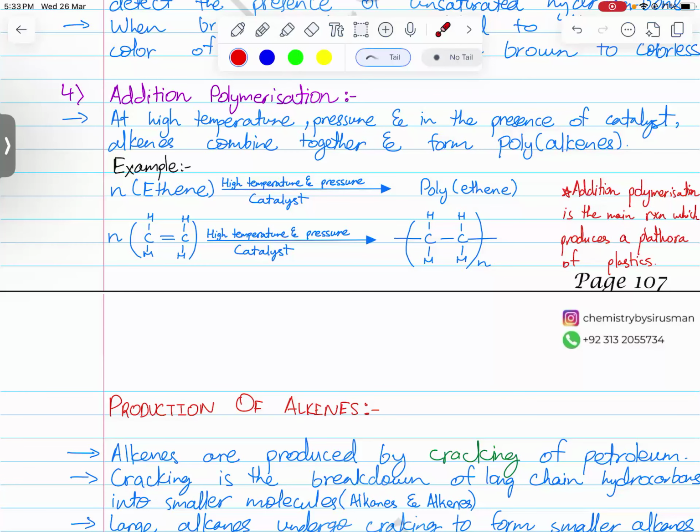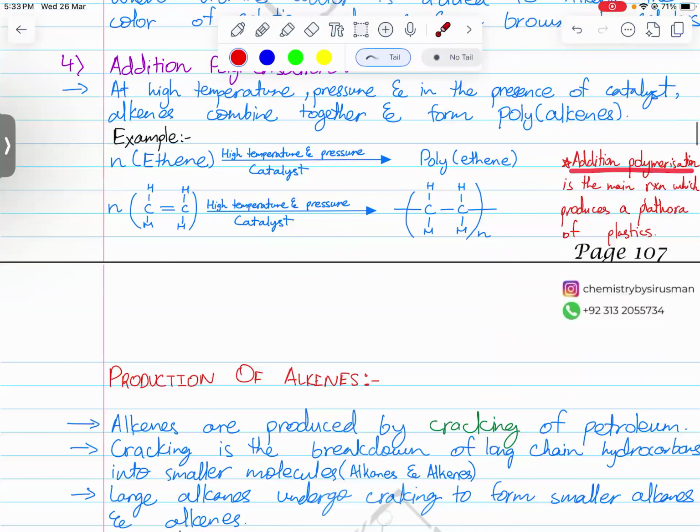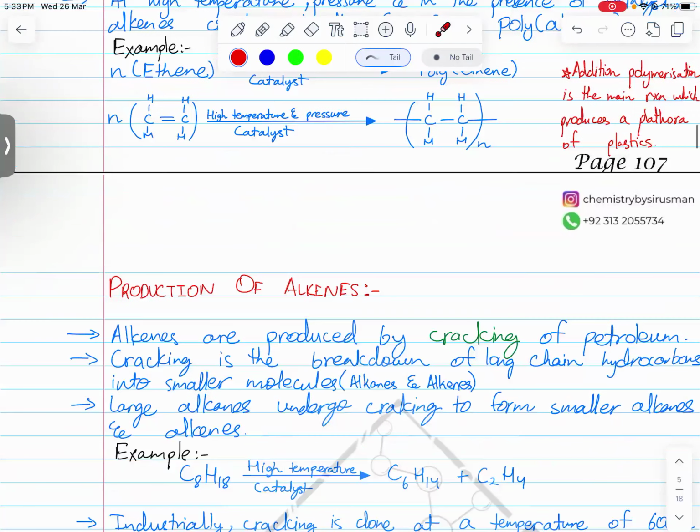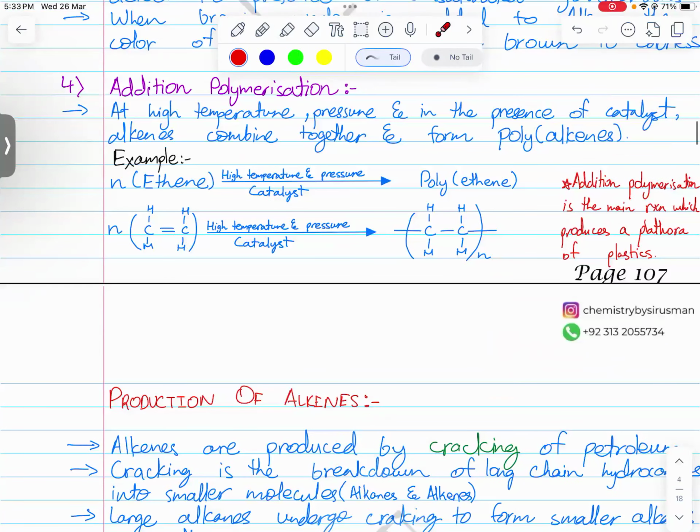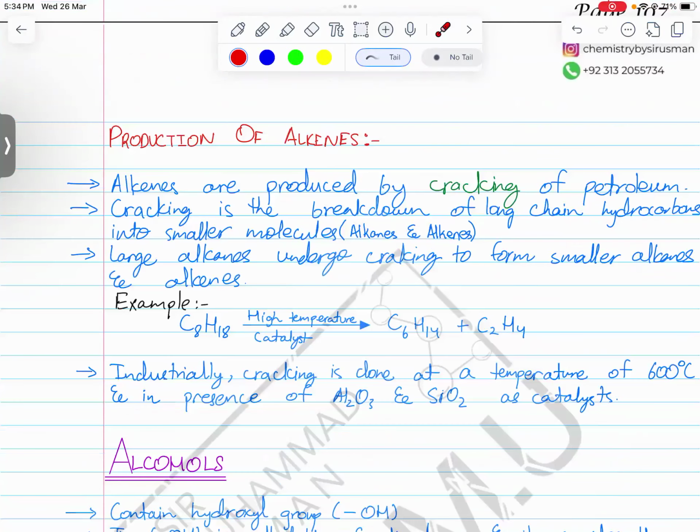Now moving on to the next, which is production of alkenes. How we can produce alkenes is very simple. Alkenes can be produced by cracking. Cracking was explained very deeply in the previous chapter as a chemical reaction of alkenes. So one family's reaction is another family's way of production.